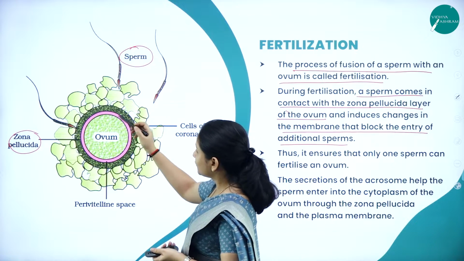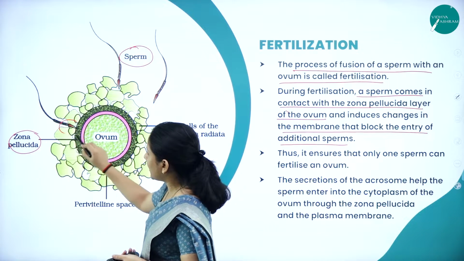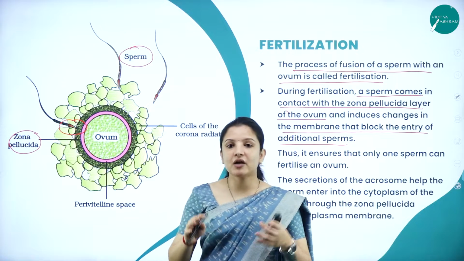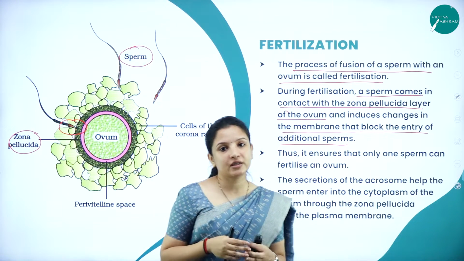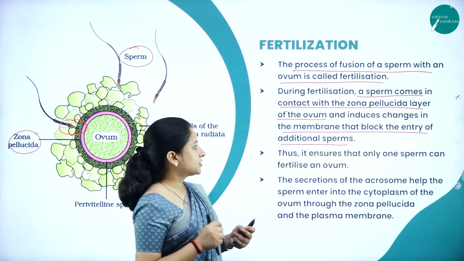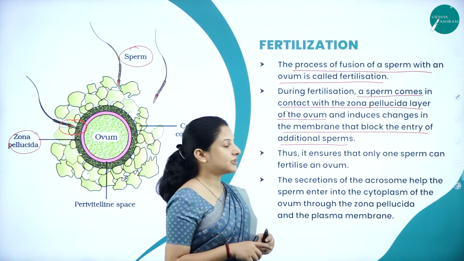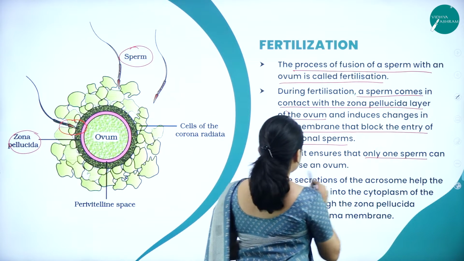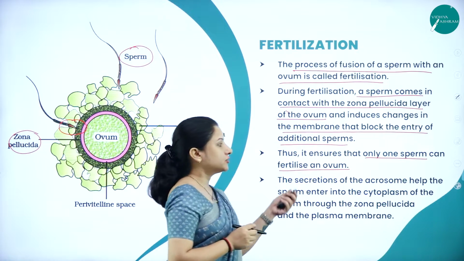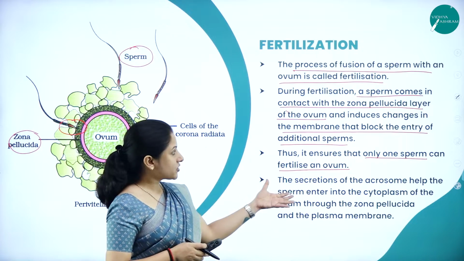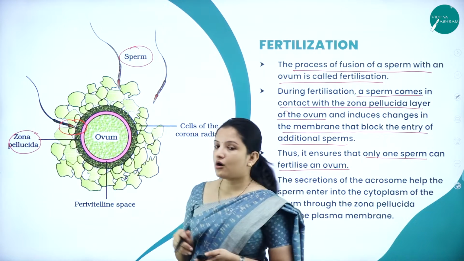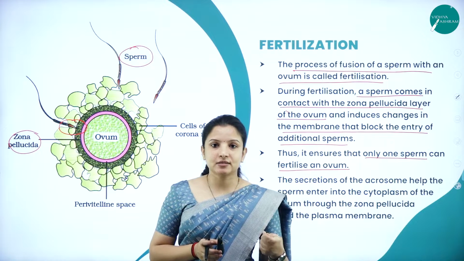So as soon as one sperm fertilizes, what happens? The zona pellucida will block the other sperms from fertilizing the ovum. So that is what happens. Thus it ensures that only one sperm can fertilize an ovum. And not just that, this zona pellucida also instigates the acrosome.